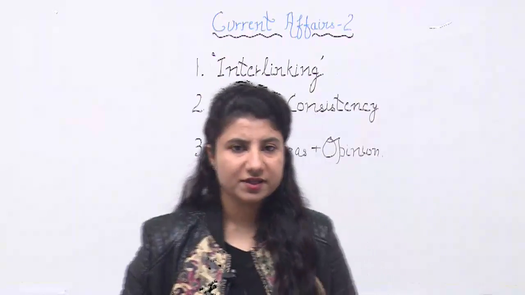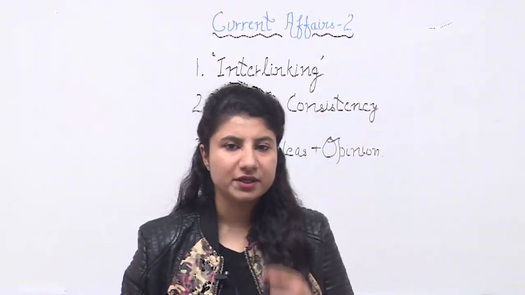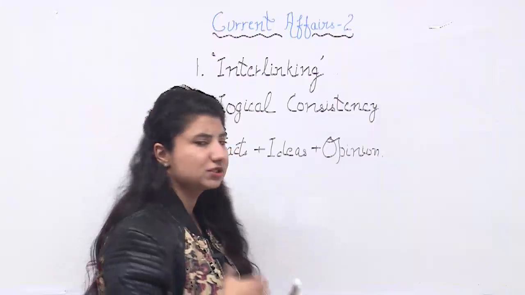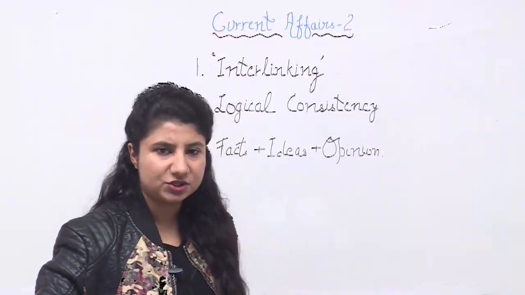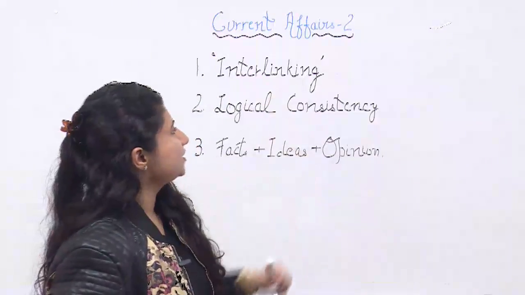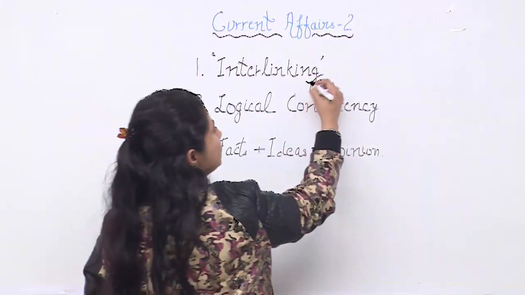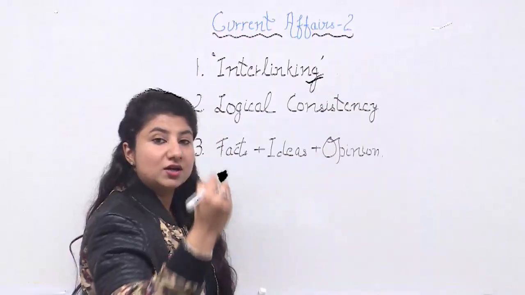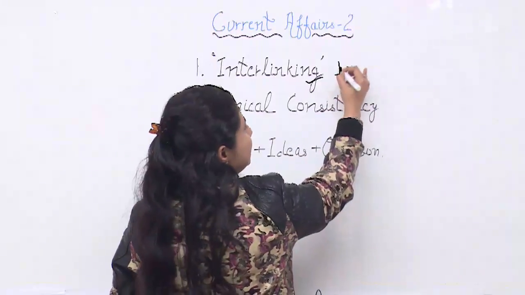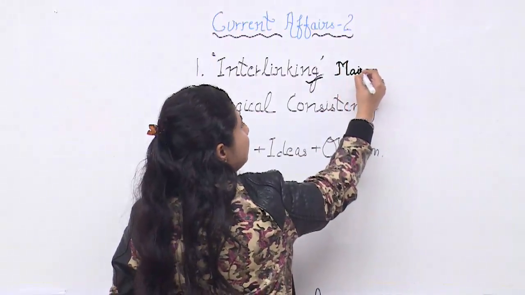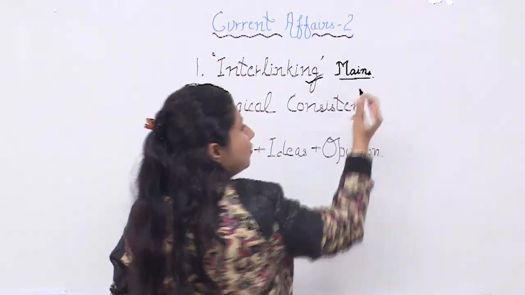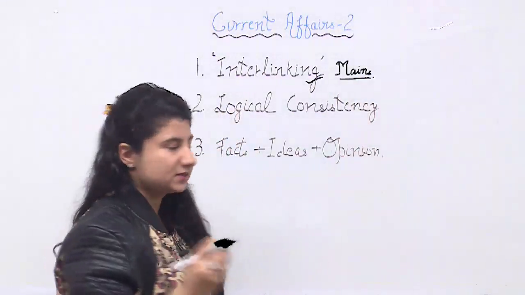Earlier we have seen Current Affairs Part 1. In our Current Affairs Part 1, we discussed how to interlink the information. We talked about certain forward linkages, backward linkages. But today in Current Affairs Part 2, we are also going to see interlinking, but today we will see how we have to start writing our mains answers, because the primary focus is on writing for your mains.